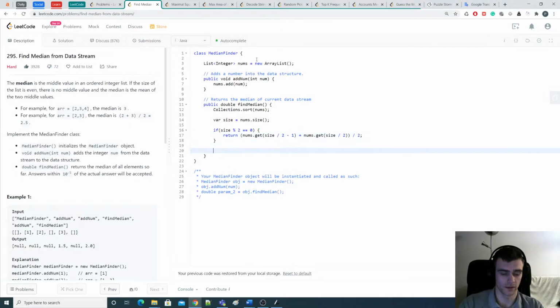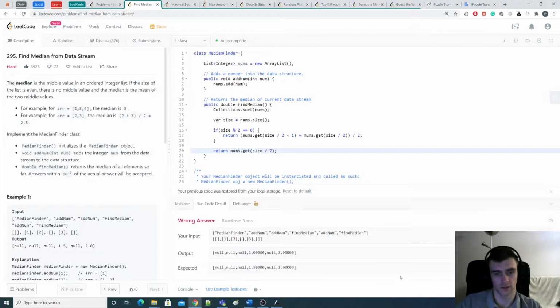And if there's an odd number of elements, then return nums.get of size divided by 2. Let's see, is that a good solution?